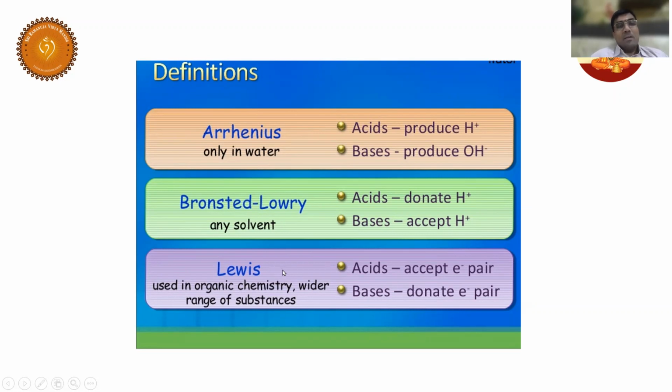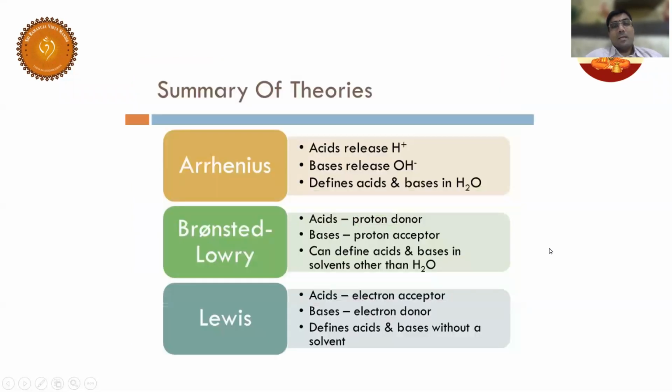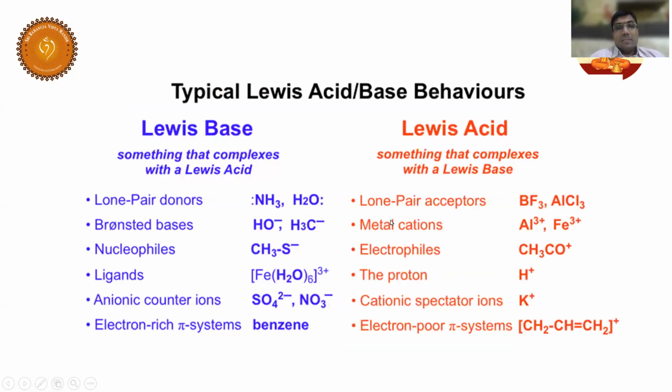So in chemistry, I hope you understood, the concept of electron pair donor and electron pair acceptor is widely used. I repeat again, Arrhenius theory is applicable for only aqueous media, and Bronsted-Lowry theory is applicable for aqueous as well as non-aqueous media, so that means any solvent. And Lewis is for a wide range of substances, students. Now, this ends the summary of the theories, Arrhenius, Bronsted, and Lewis. Do you have any doubts regarding this?